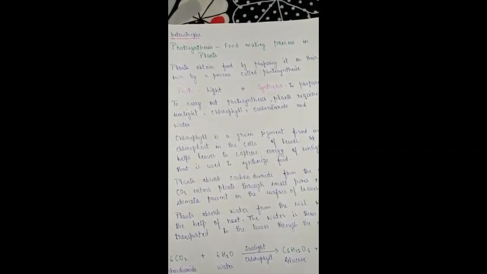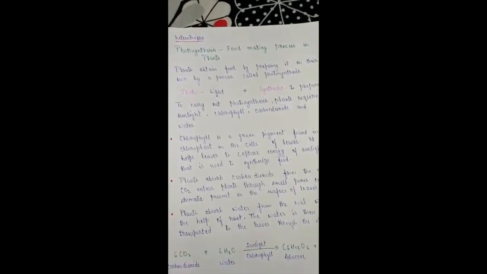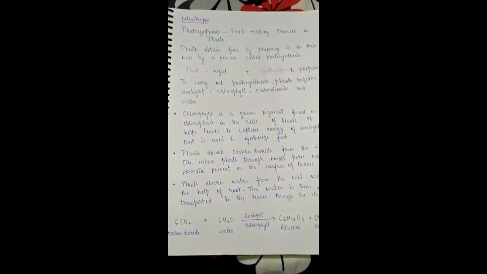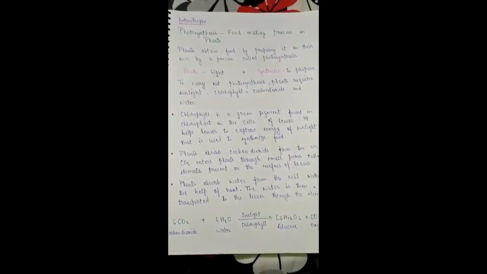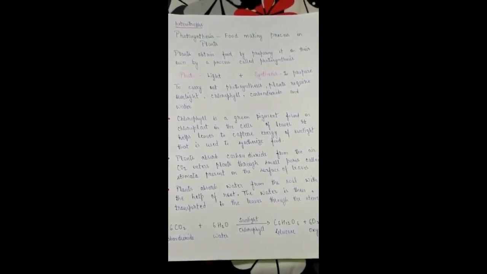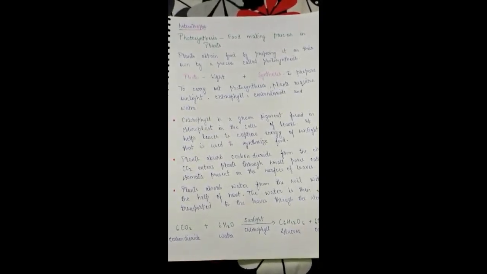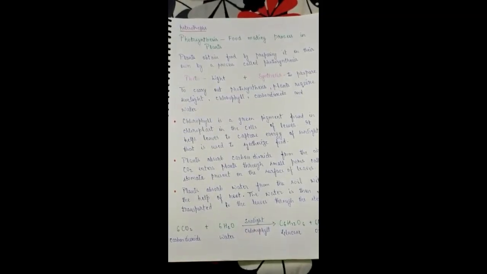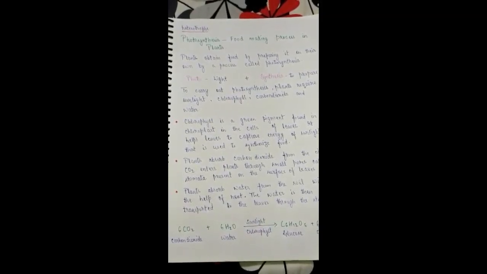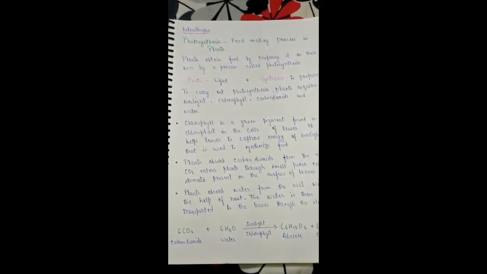Now moving on to the next topic, that is photosynthesis, the food making process in plants. We all know that plants prepare their food through the process of photosynthesis. Photo means light, synthesis means to prepare. It means to prepare food in the presence of light. Plants require four elements: sunlight, chlorophyll, carbon dioxide and water to carry out the process of photosynthesis.